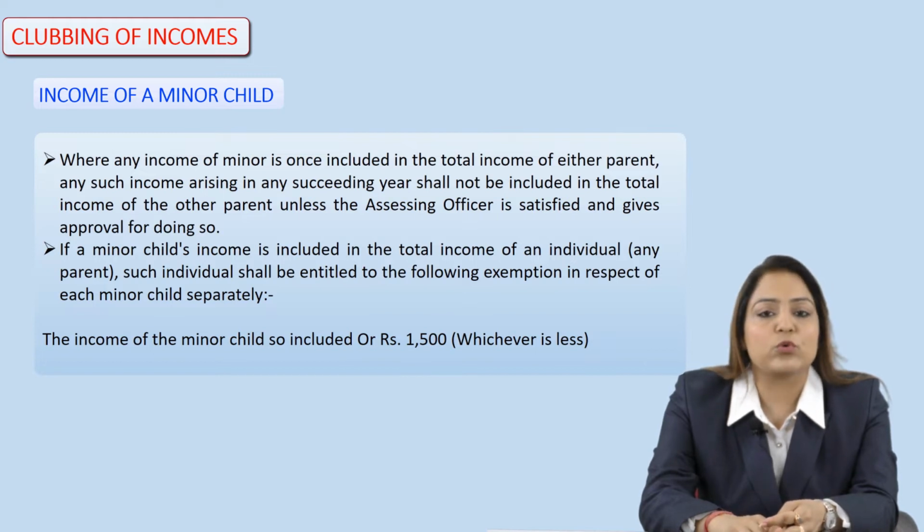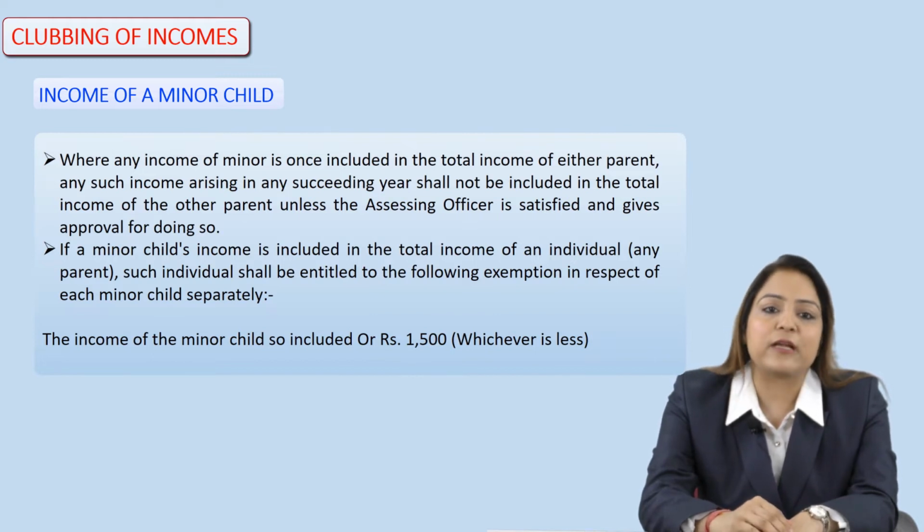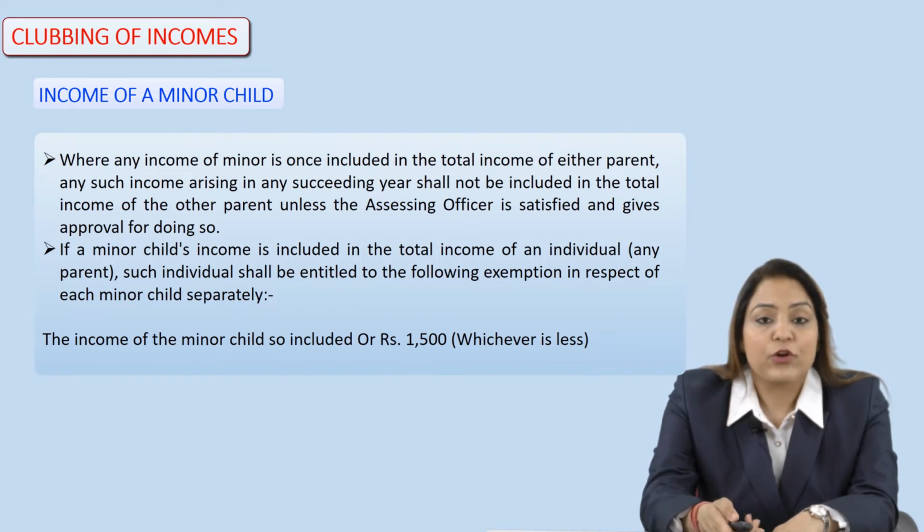That income will also not be included in the total income of the parents. And if the minor child is suffering from any disability which is covered under section 80U, that shall be clubbed in the income of his or her parents. So, these are the rules for the income of a minor child, how it is to be clubbed, and what income is to be clubbed with the total income of the parents.